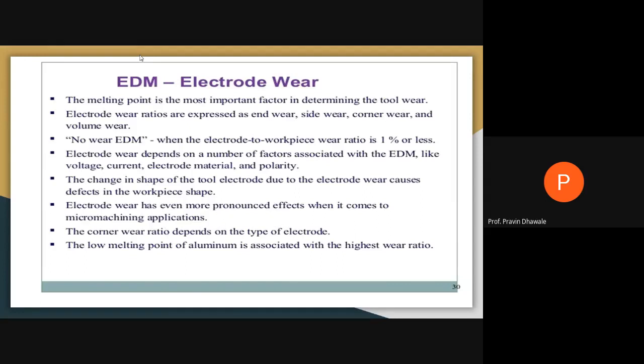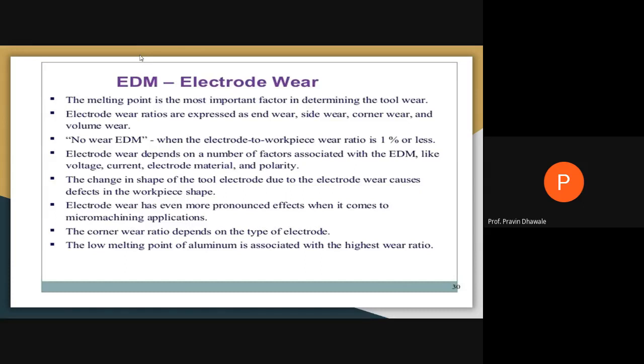Whatever the electrode wear, it will depend on a number of factors associated with electrical discharge machining, like how much voltage you are applying, how much current is passing through, what the material of the electrode is, and which kind of polarity you are using. The change in shape of the tool or electrode due to wear will cause defects in workpiece shape.